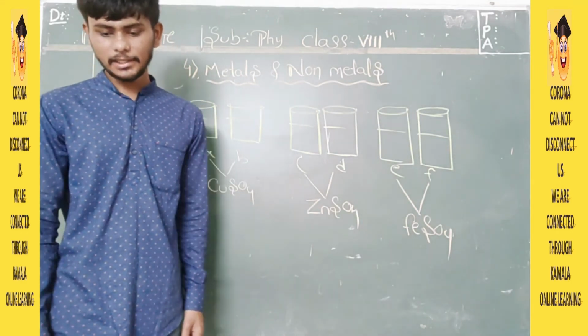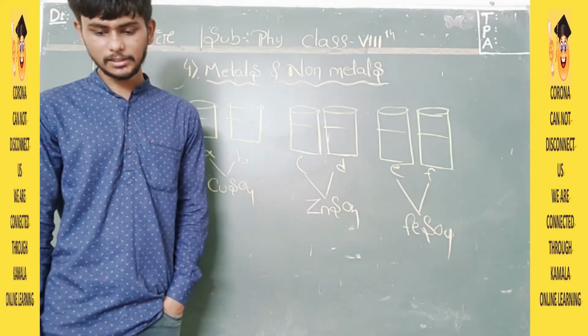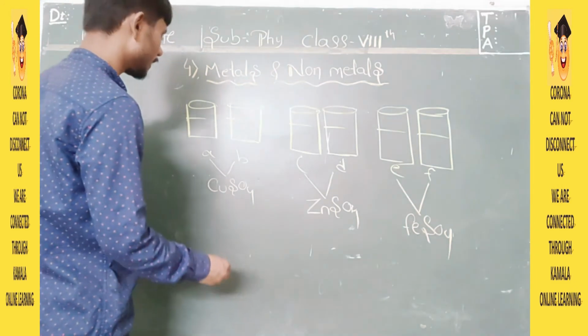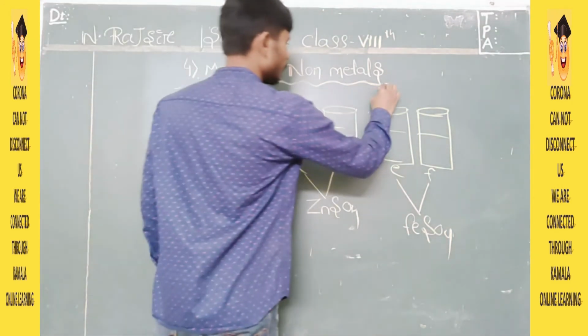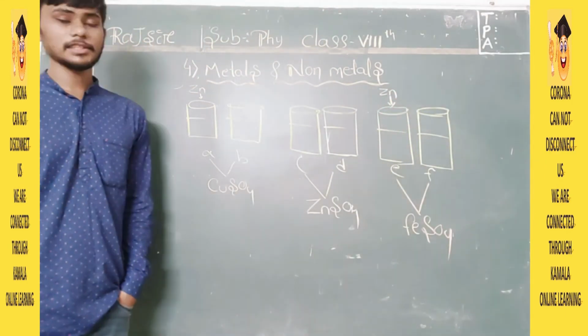Now what are they saying? Place zinc granules in A and E. You need to place zinc granules, that means you will take zinc and place it here in A and here in E. See this clearly.